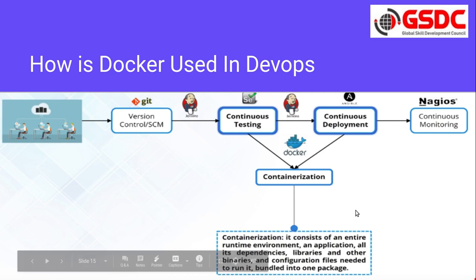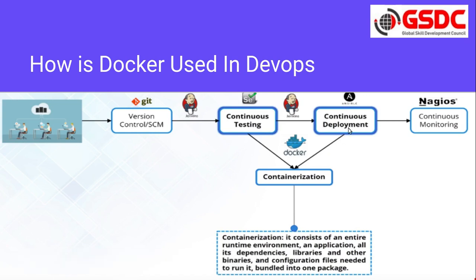Now in the testing process we use Docker, again with the help of Jenkins, and in the deployment process as well we use Docker. Then with the help of Ansible or Nagios: with Ansible we can create our infrastructure or deploy, and for monitoring purposes we can use Nagios to monitor the application. So mostly in the CI/CD pipeline, Docker is very useful.